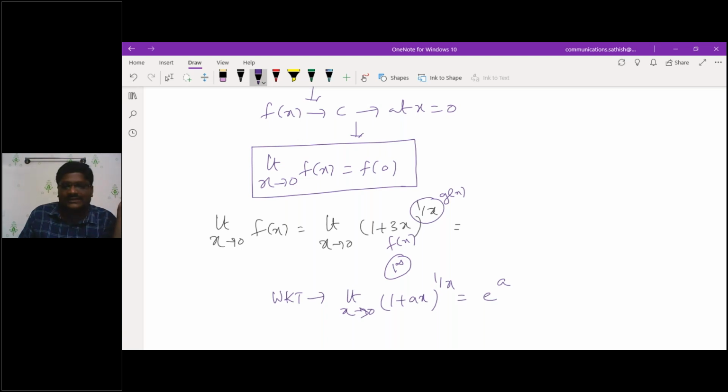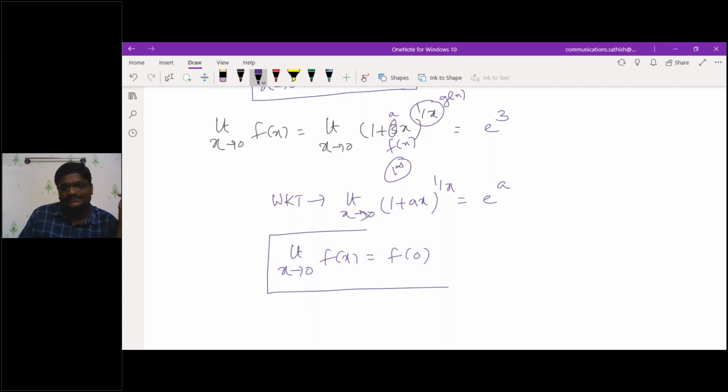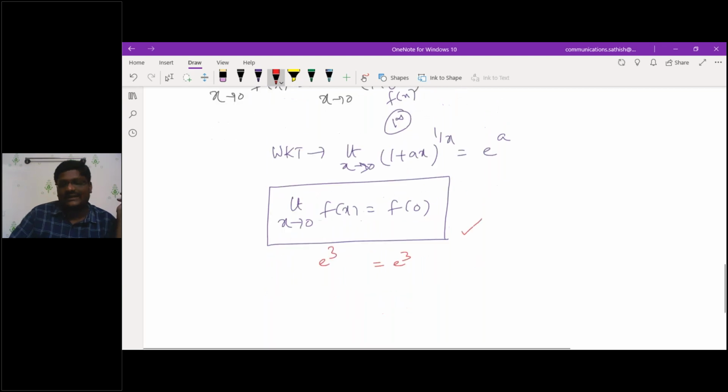This you already did. So directly this value will be, here a is 3, so this answer is nothing but e power 3. Am I correct? Now limit x tending to 0, f of x is equivalent to f of 0, so this satisfies that condition. This value is e power 3 and this value is e power 3. So hence it is continuous.